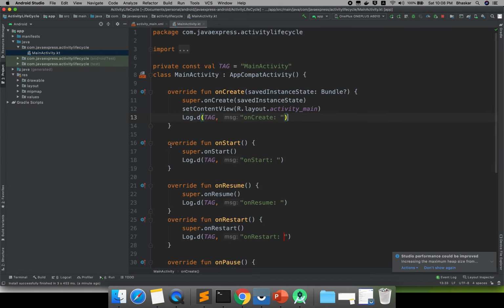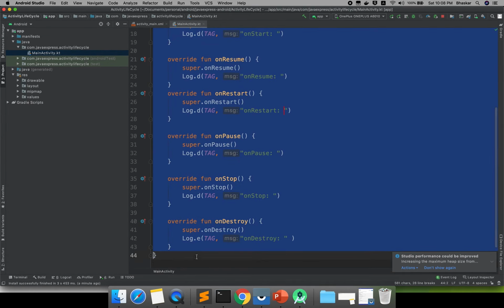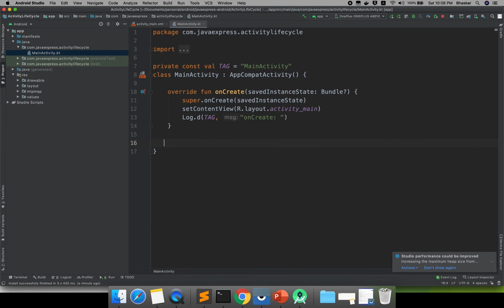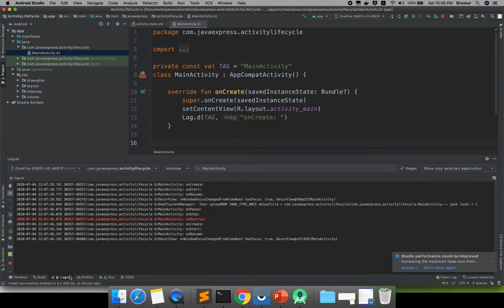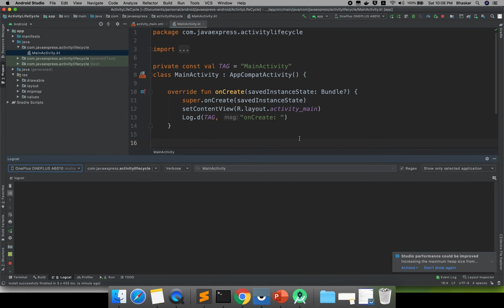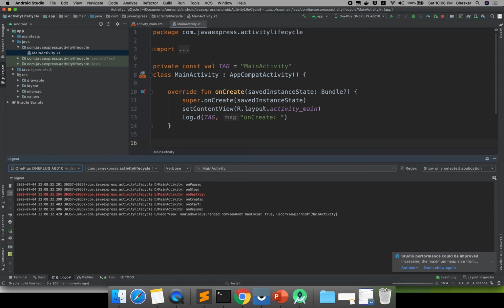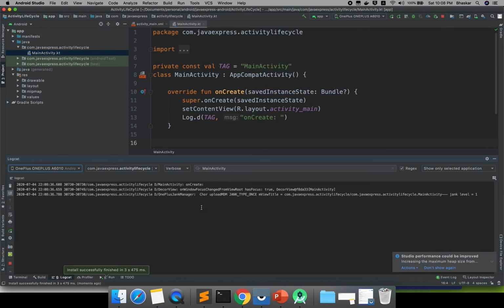Okay, now what I will do is delete all the methods. When I click Logcat, I'm running my application again now. So again onCreate, onStart. Right now onCreate is there.